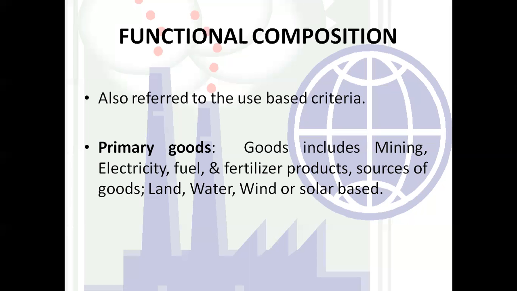It means the sources of these goods are natural, because these are nothing but natural resources. So this is the basic category of primary goods, and we have seen the sources and how we are going to produce these goods.